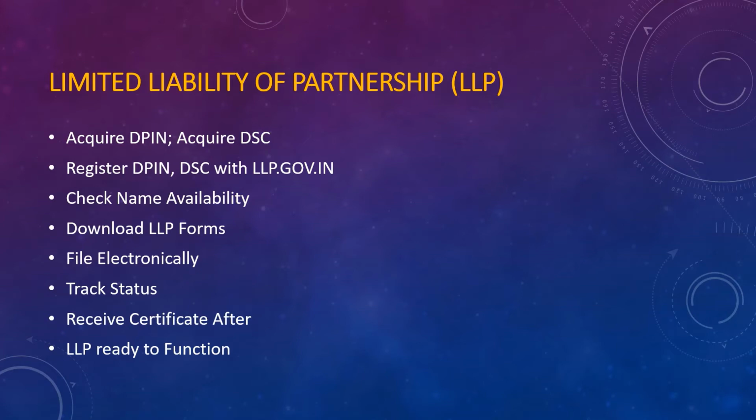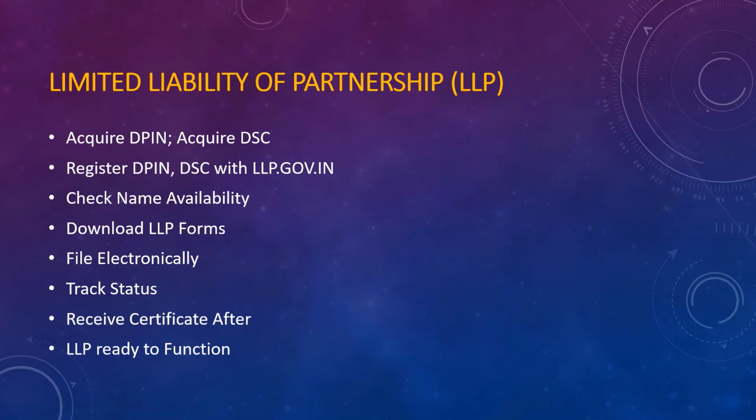Though nowadays everything is digital in nature, so they also need to have DSC with them. So those designated partners should have DSC. So they need to register DPIN and DSC on this website, that is llp.gov.in. Whenever they enter this website, they need to register the numbers they received, that is DPIN as well as DSC. After that, they are going to check the name availability, whatever name they fixed for their LLP firm, whether it is available or not, whether it is matching with some other business or not, they have to check it.